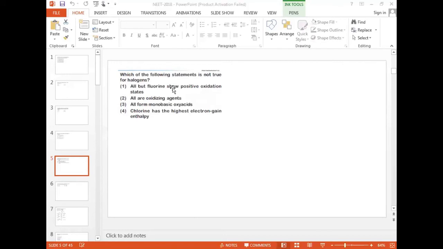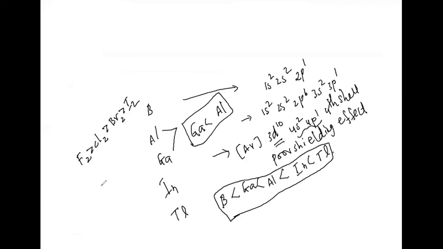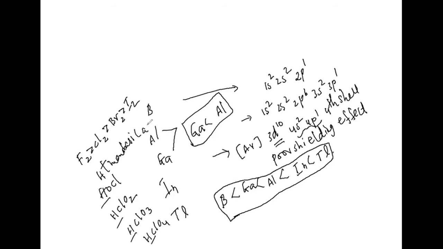If you see the oxo acids, if you take HOCl, that is hypochlorous acid, HClO2 chlorous acid, HClO3 chloric acid, and HClO4 perchloric acid. In all the cases, the H plus will go out from this. It is a monobasic acid. Not only this, everywhere it is giving a monobasic acid only.